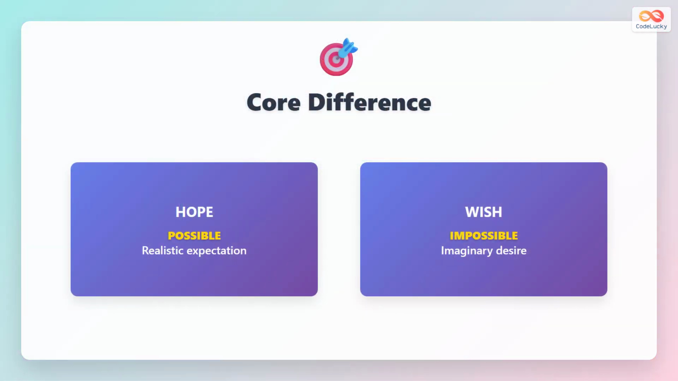Here is the main difference. Hope is for possible situations. You think they can happen. Wish is for impossible situations. They cannot happen in reality.